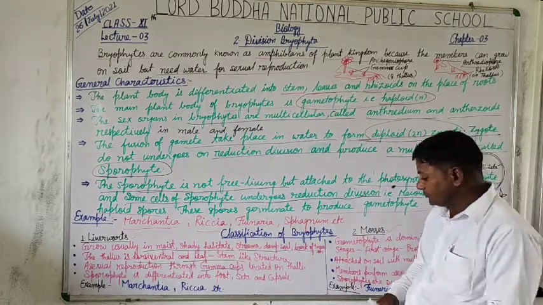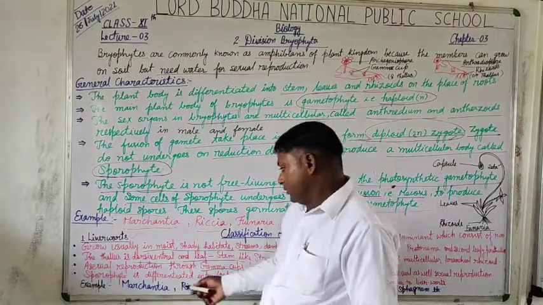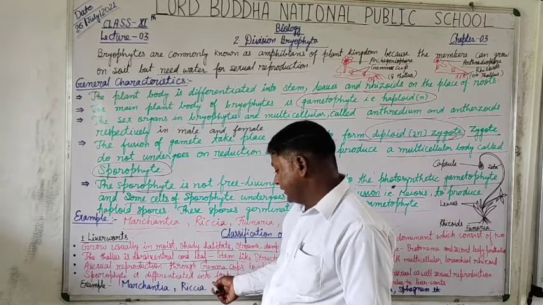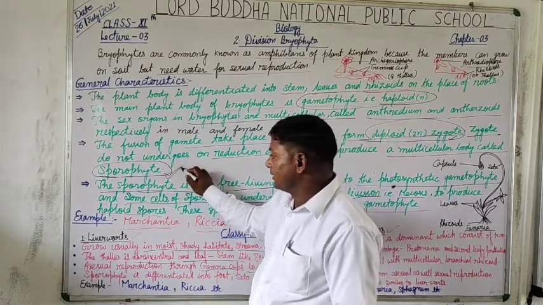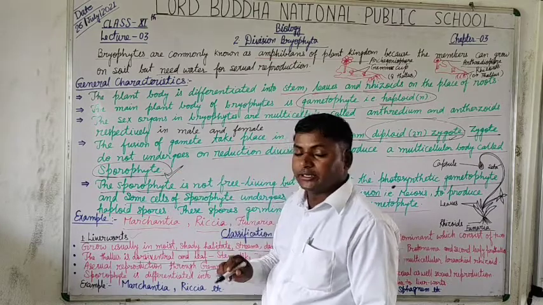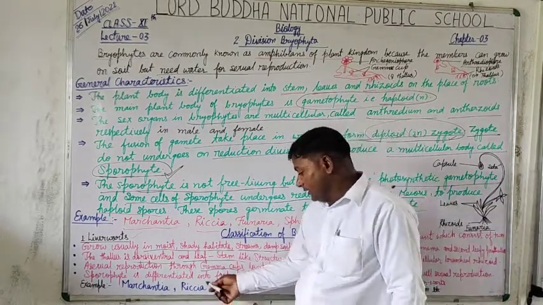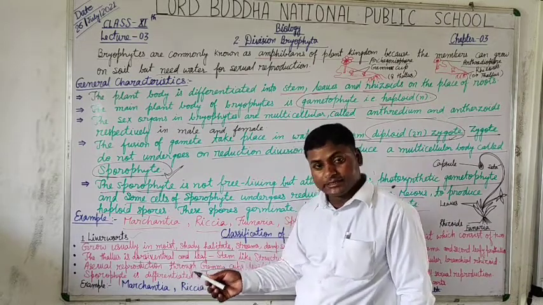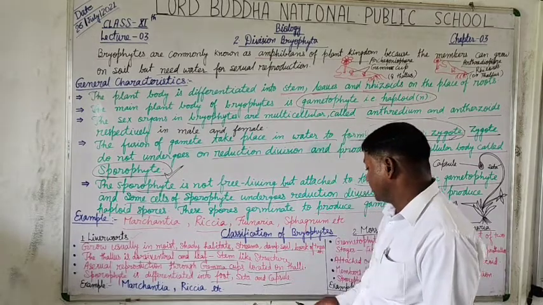Is that clear? Now the sporophyte means this diploid or diplontic stage, which bears three differentiated structures: foot, seta, and capsule.